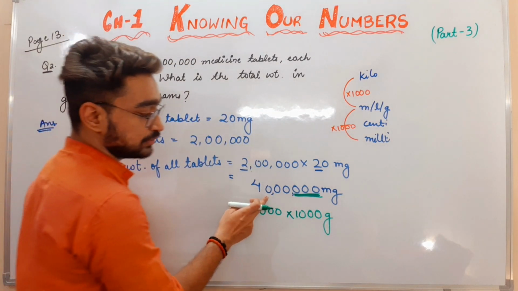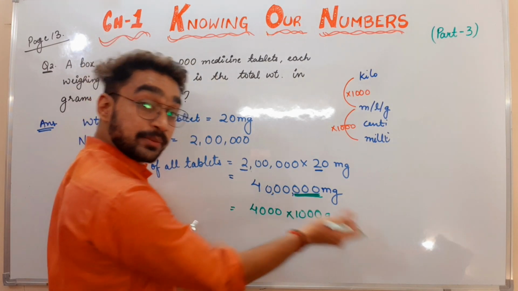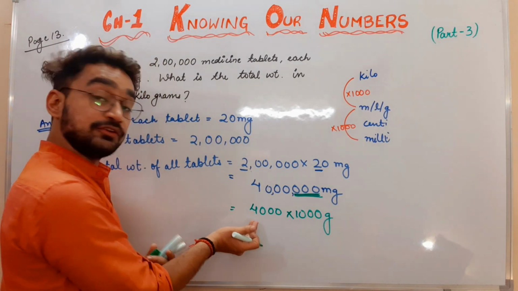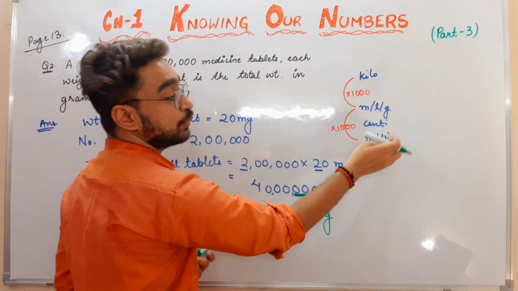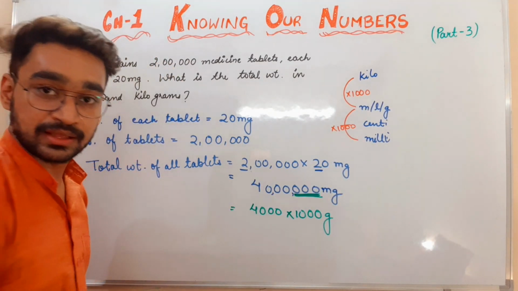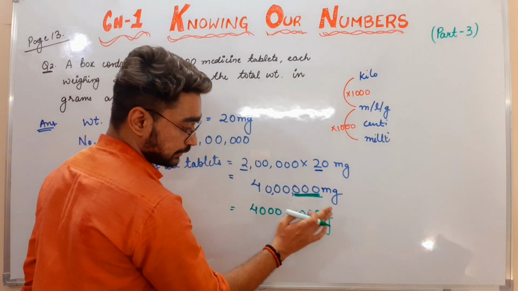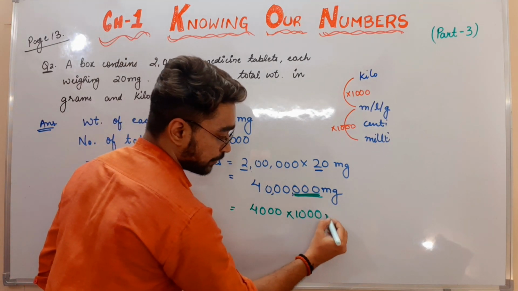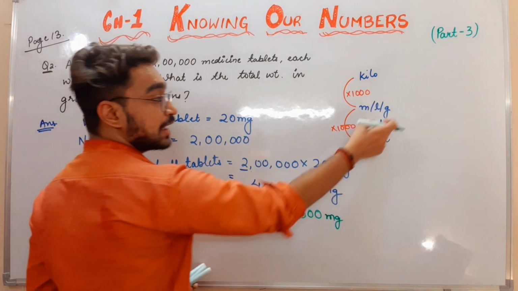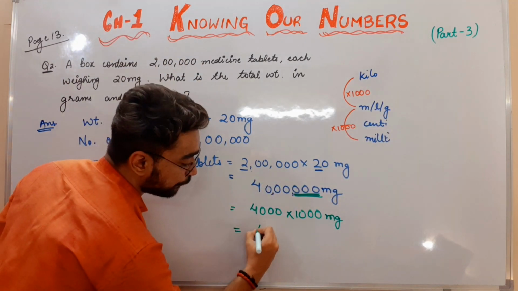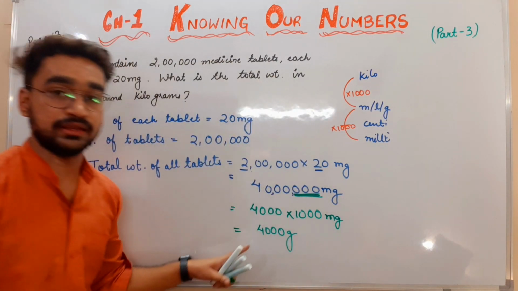See, the number of zeros are same here, 1, 2, 3, 4, 5, 6. I am taking the 3 zeros separate as 1000 and 3 zeros with 4, so that I can convert it into gram, because 1 gram is equals to 1000 mg. That will be 4000 into 1000 mg, sorry. So this 1000 mg can be converted as a gram and it will become 4000 grams. Hope you can see it.